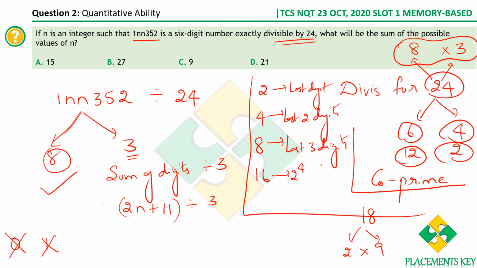So n equal to 1 is also not possible. Let's take n is equal to 2. 2 squared is 4, 4 plus 11 is 15. Yes, 15 is a multiple of 3. Therefore, the value 2 is possible.